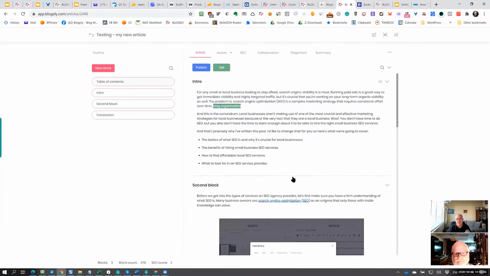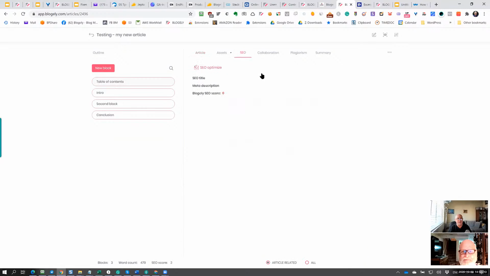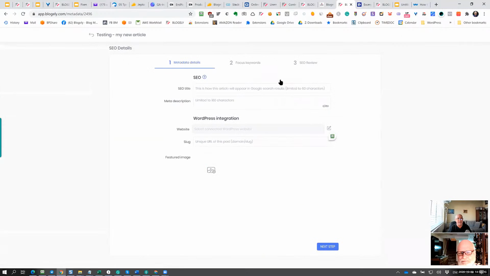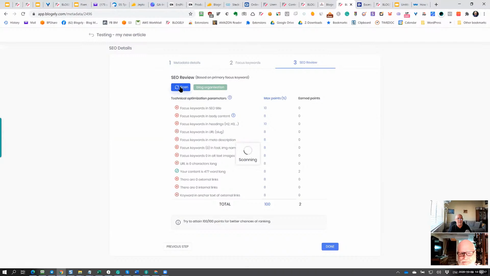Now one more minute left out of the 25 minutes. Let me show a quick step here. I go to SEO and scan it. Now you can see I added one keyword in the text. It found one and I earned 2 points out of 8. Our logic is set up for the body content: if you include 4 keywords throughout the text, you earn the 8 points maximum. Got it. Yeah. All right.